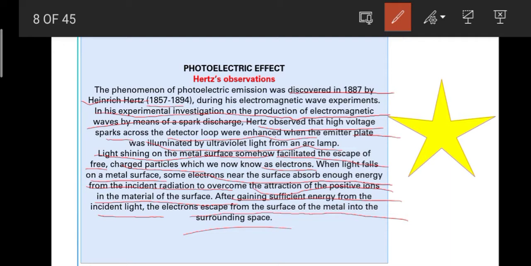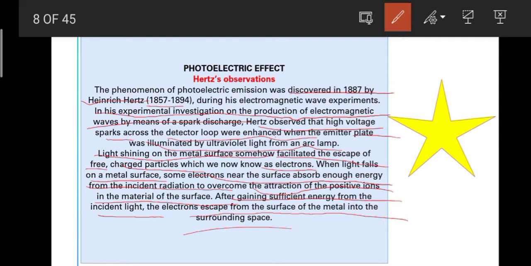The example that I showed you is a similar thing, only that example was done with light. After gaining the light energy, the electrons get emitted from the metal surface. That is what is mentioned here, and he found just that.